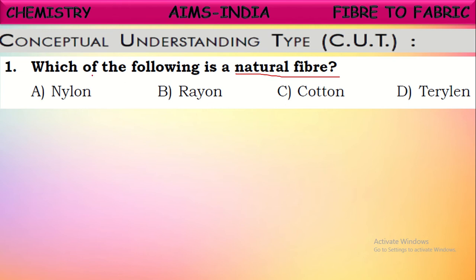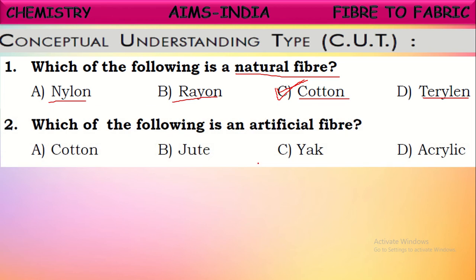If you observe here, nylon, rayon, terylene, these are not obtained from natural resources. Actually, these are prepared in the laboratory from the chemicals. That's why these are called man-made fibers or synthetic fibers. Okay? If you see cotton, cotton is obtained from cotton plants. So a natural resource. That's why cotton can be called a natural fiber. Okay, cotton is the correct answer here.